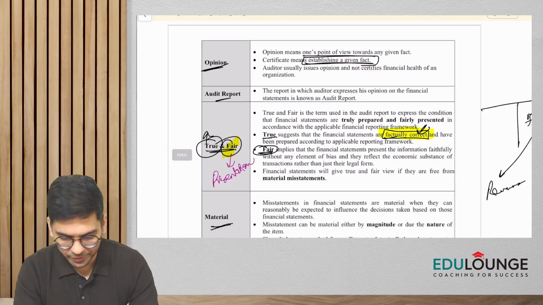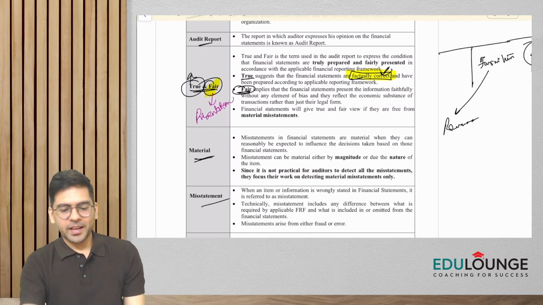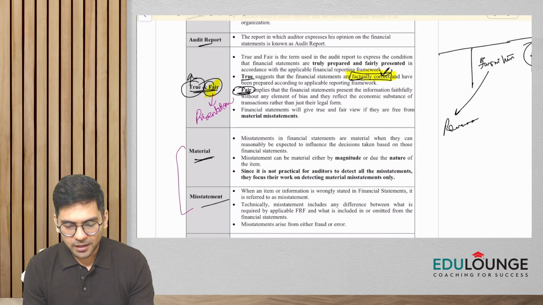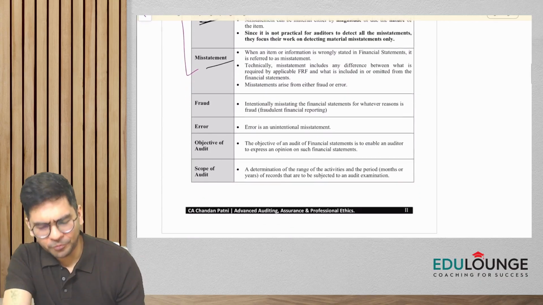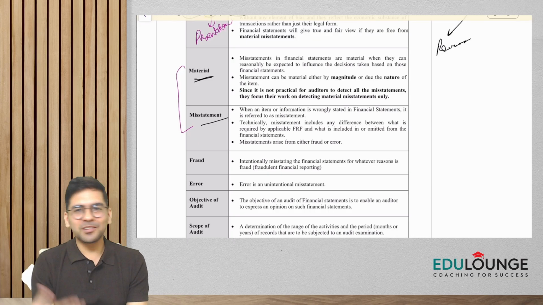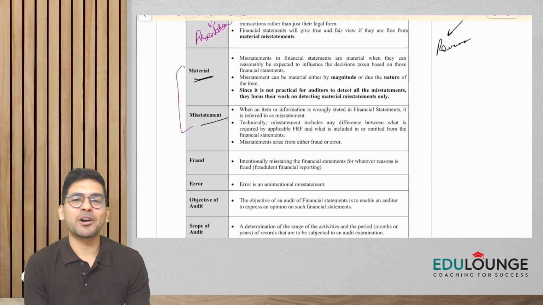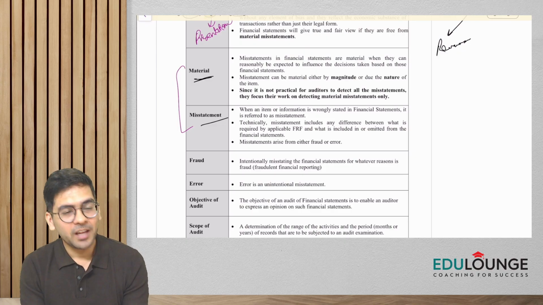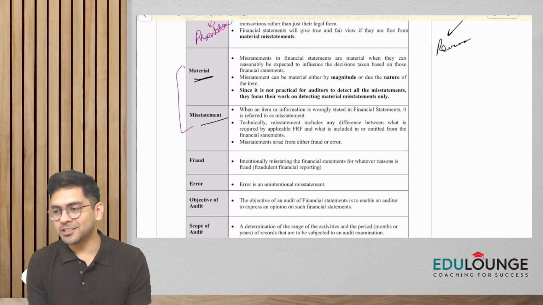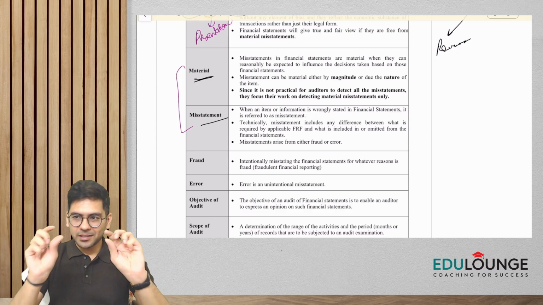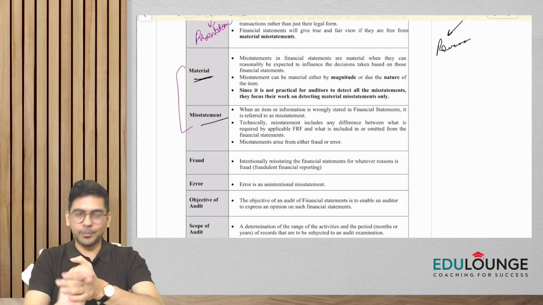All right. Now, guys, we have a few more words, which we are going to cover very quickly. There are two words, material misstatement, and in the entire subject of audit, n number of times you'll come across this phrase, that financial statements are materially misstated. As an auditor, we need to check whether the financial statements are materially misstated or not. So let's understand material and misstatement separately.